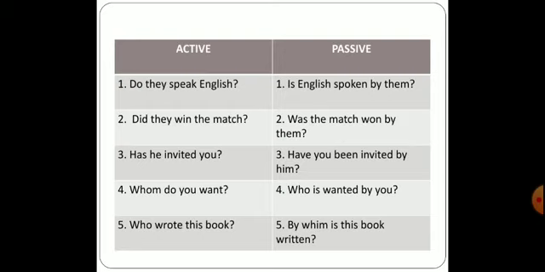So, by whom is this book written? Okay, so by, which we were using in between the sentence, we'll be starting the sentence with by. Who changes into whom. Is this book, it will remain as it is. Wrote changes into the third form, that is written.